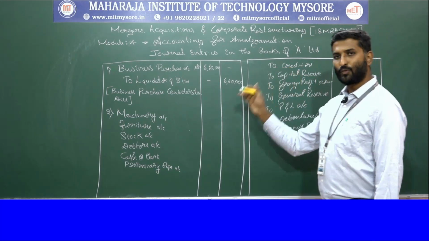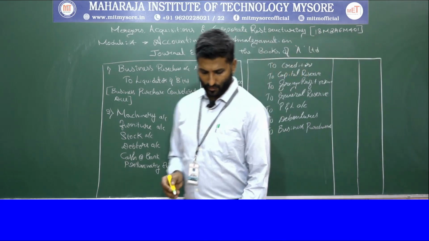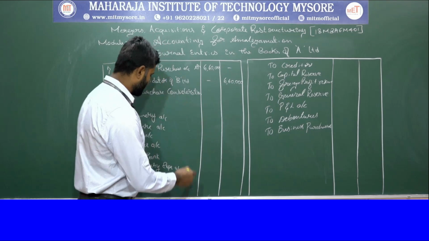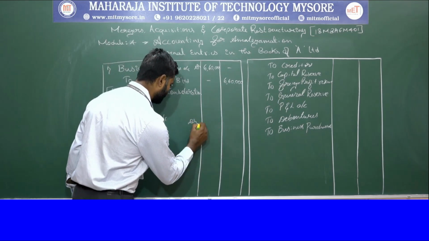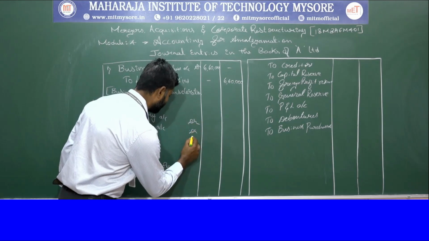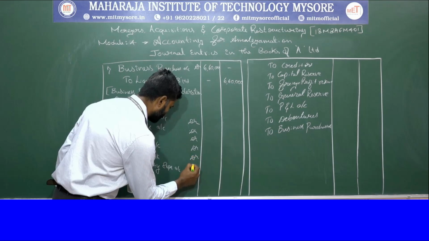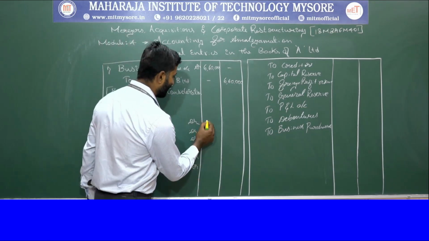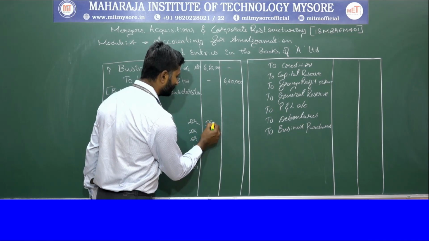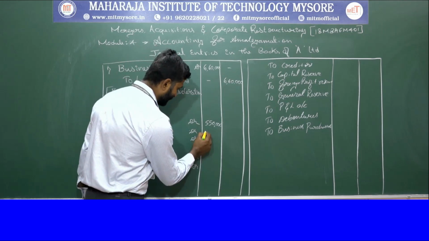First you put the values as per the balance sheet, whatever they have given. The worth of the machinery is 5,50,000. All these are debit. So debit will be 5,50,000 and 1,35,200.